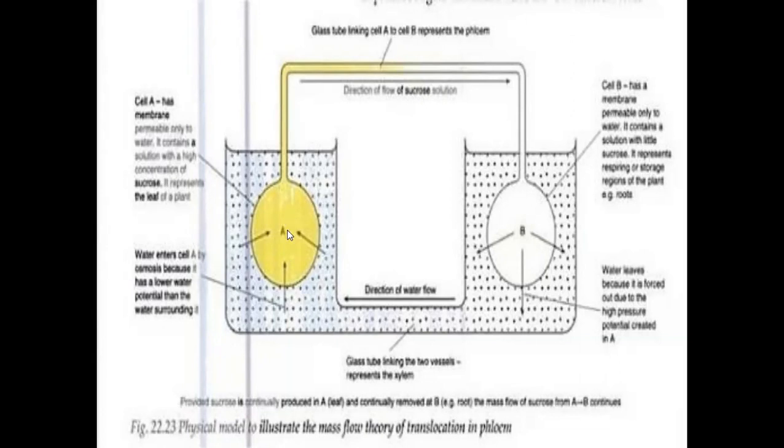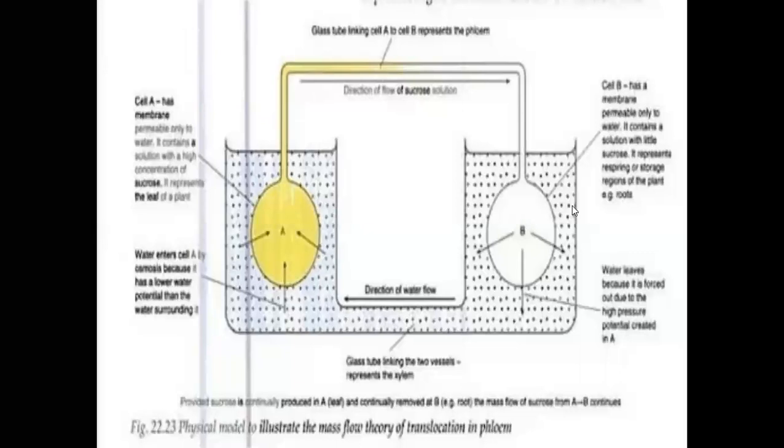By this pressure, the high concentration of sugar solution moves into the glass tube C and reaches the B osmotic potential part. From the B osmotic potential part, we collect the high concentration sugar solution, meaning the sugar solution is eliminated from part B.